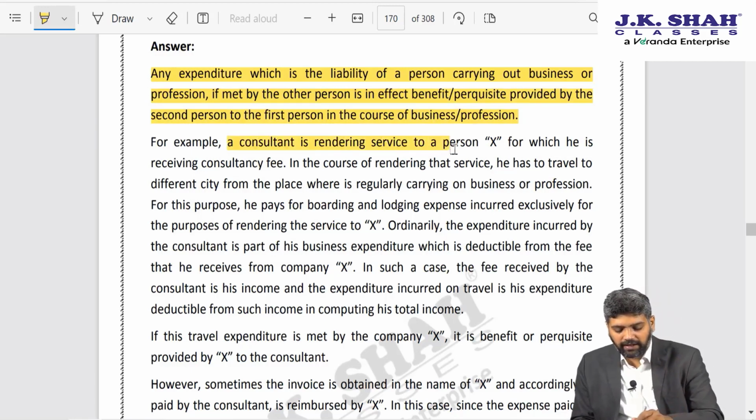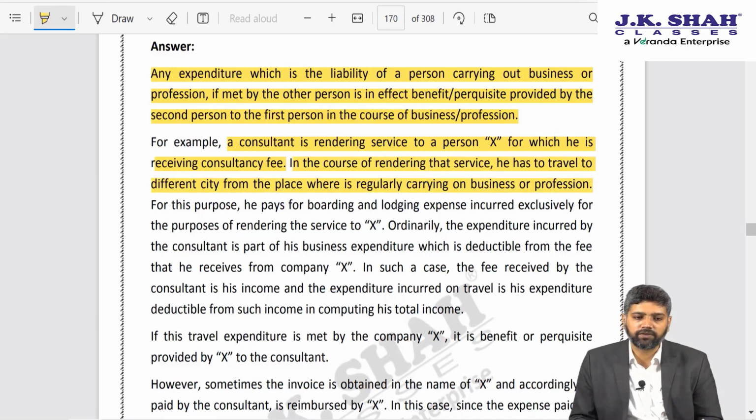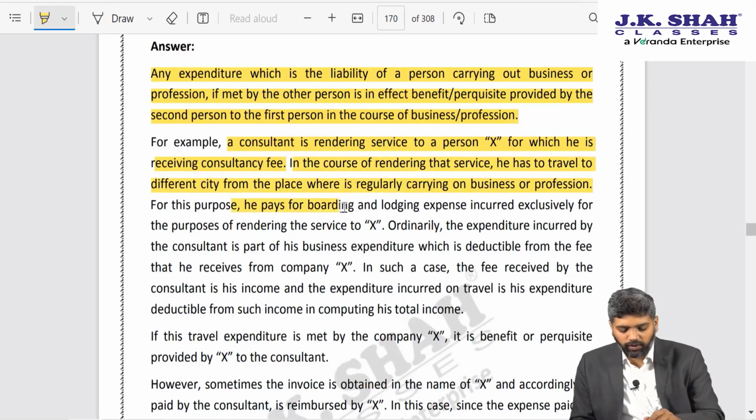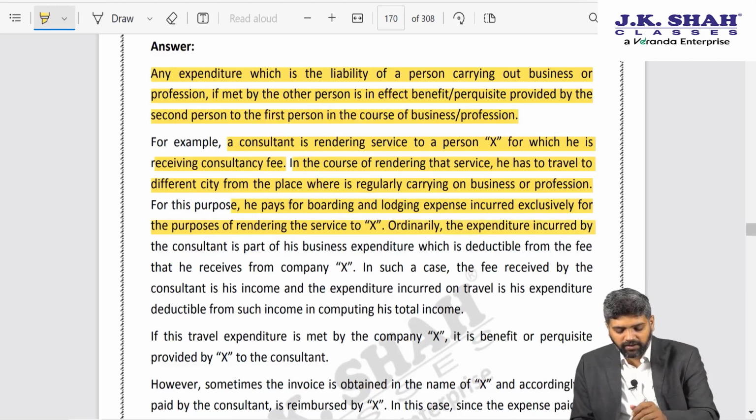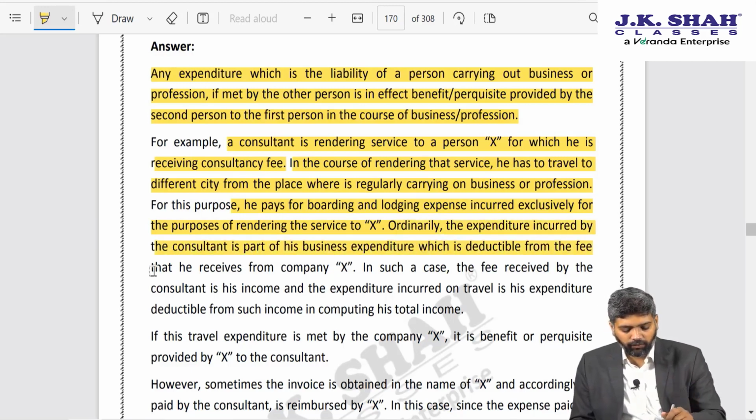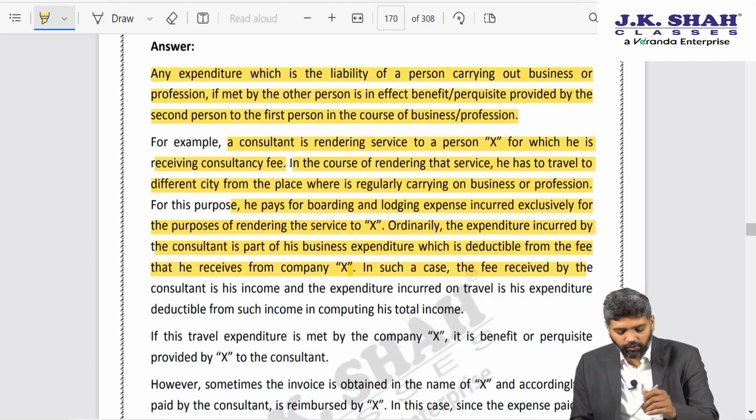A consultant is rendering service to a person X for which he is receiving consultancy fee. In the course of rendering that service, he has to travel to a different city from the place where he is regularly carrying on business or profession. For this purpose, he pays boarding and lodging expense incurred exclusively for the purpose of rendering the service to X. Ordinarily, the expenditure incurred by the consultant is part of his business expenditure which is deductible from the fee that he receives from company X. In such case, the fee received by the consultant is his income and the expenditure incurred on travel is his expenditure.